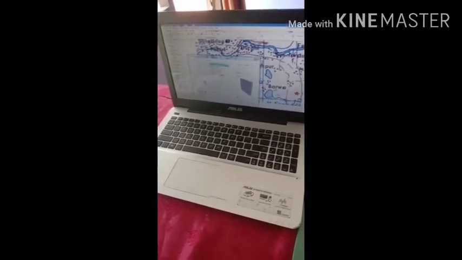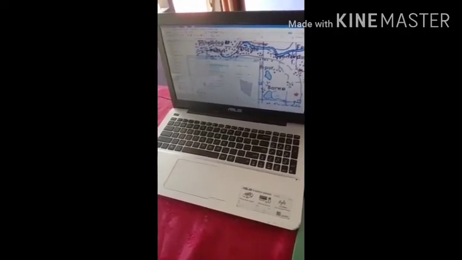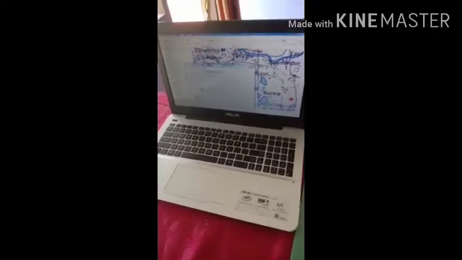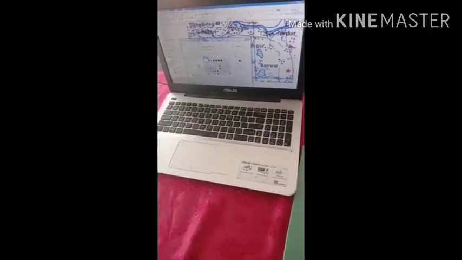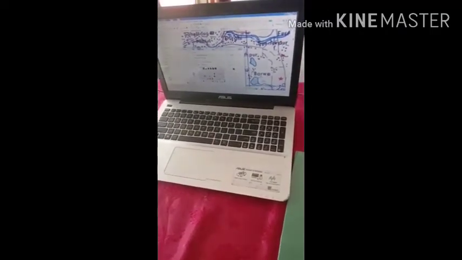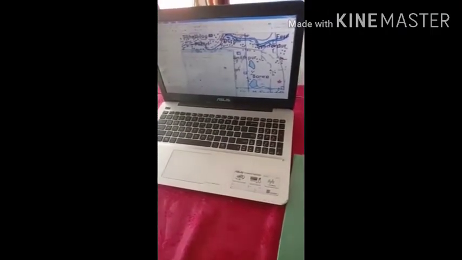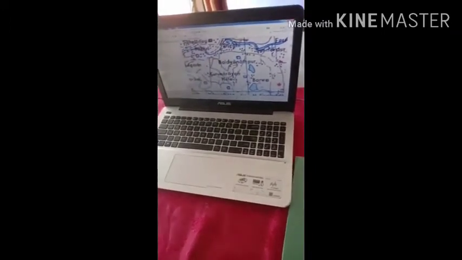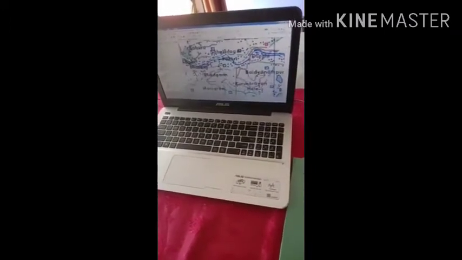It is taking time. Let's take this symbol, and in color let's take this, because in topo sheets we usually see settlements marked in red.